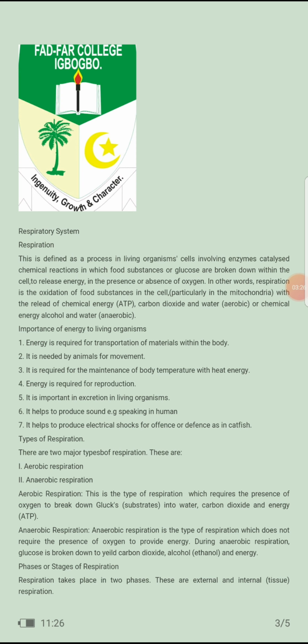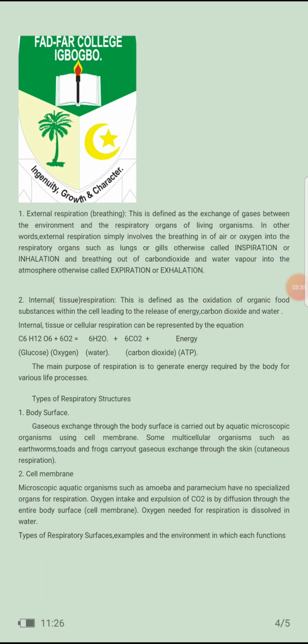Phases or stages of respiration. Respiration can take place in two phases. These are external respiration, which is the breathing, and internal respiration, which is the tissue respiration. Now, external respiration is defined as the exchange of gases between the environment and the respiratory organs of living organisms, depending on the animals. If it is human, if it is goat, they use their respiratory organ to respire.